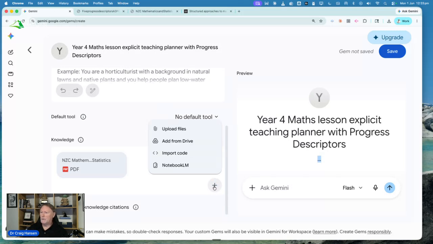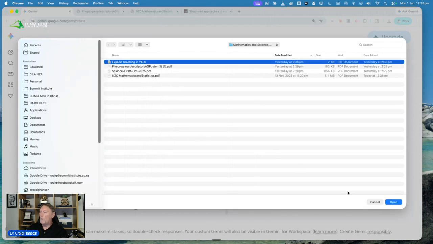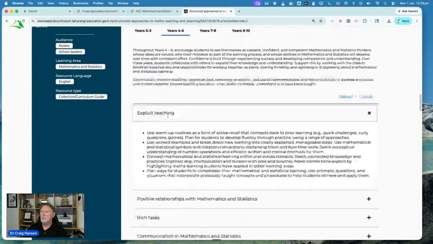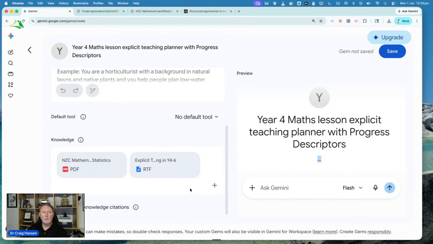So I've uploaded the curriculum, and also what I'm going to do is upload this text file that I've got where I copied from Tahurangi for Phase 2 what explicit teaching looks like. Yeah, so I'm uploading a text file which has this content so that my Gemini, my gem, knows what explicit teaching sounds like.